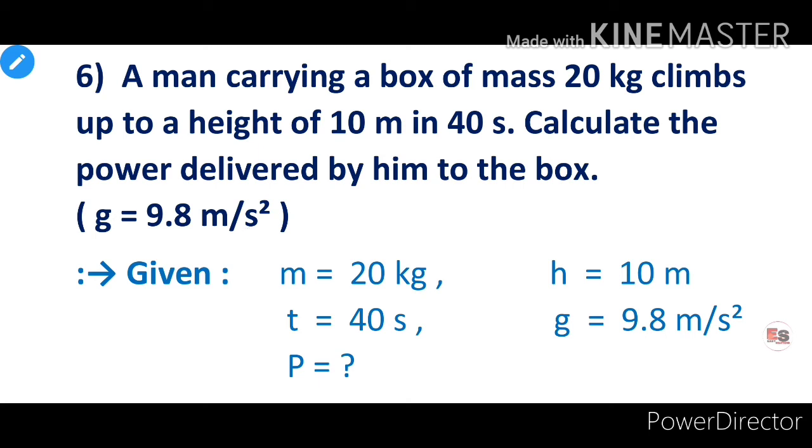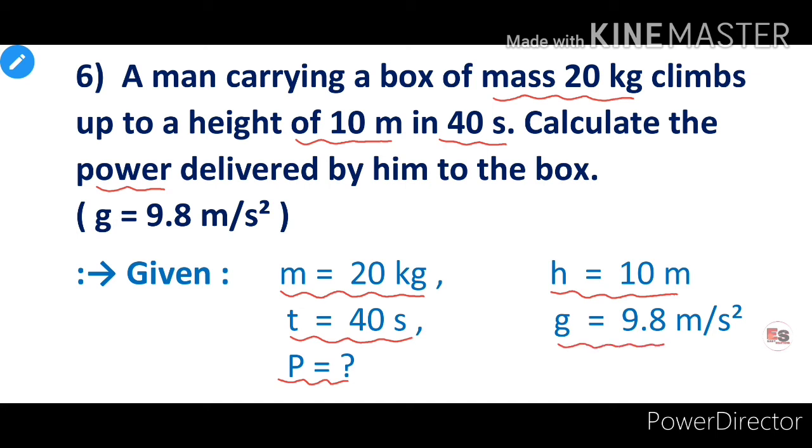We will first write down all the values given in this example. A man carrying a box of mass 20 kg. Therefore, mass of a box m is equal to 20 kg. Climbs up to a height of 10 meter. Therefore, height h is equal to 10 meter. In 40 seconds. Therefore, time t is equal to 40 seconds. Calculate the power delivered by him to the box. Therefore, we have to calculate power P is equal to question mark, and value of G is given. G is equal to 9.8 meter per second square.